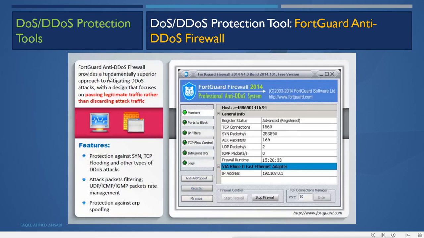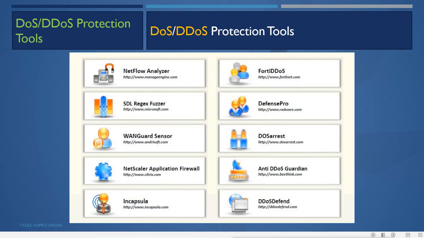This firewall provides a superior approach to mitigating DDoS attacks, with a design that forces all passing traffic to be legitimate rather than discarding attack traffic. It has features like protecting against SYN and TCP flooding and other types of DDoS attack, attack packet filtering, and rate management of UDP, ICMP and IGMP packets. Then protection against ARP spoofing also, which is used to do man-in-the-middle attacks. Then we have some more tools available for DDoS prevention.